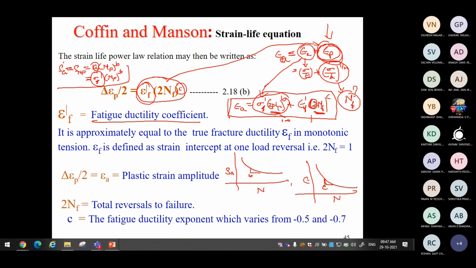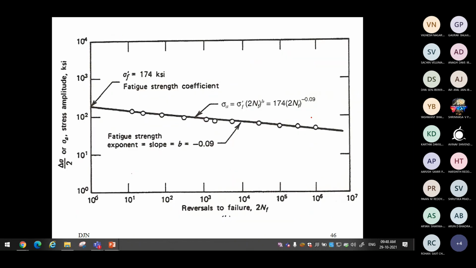So plastic part dominance is more in the low cycle fatigue region. Therefore, the high cycle fatigue approach is not applicable, or even if you apply it, you get an erroneous result that is not believable. So this is the strain life approach, or the Coffin-Manson equation approach. The strain life diagram is shown here, in the same way as the SN diagram.